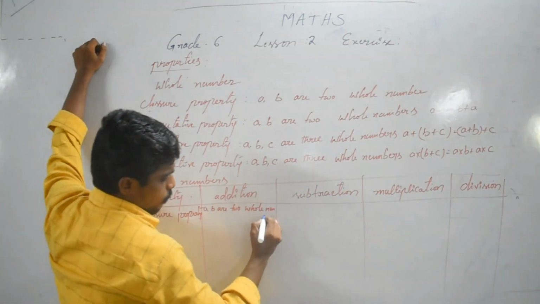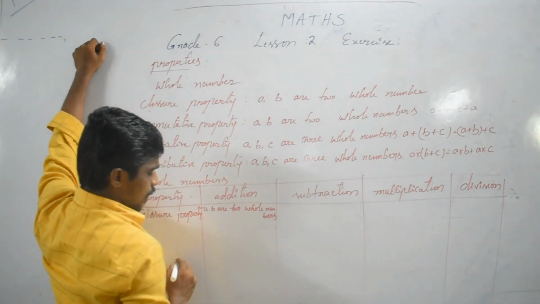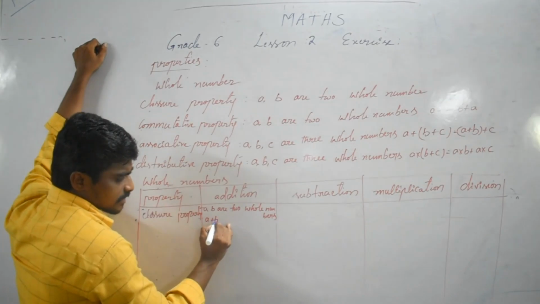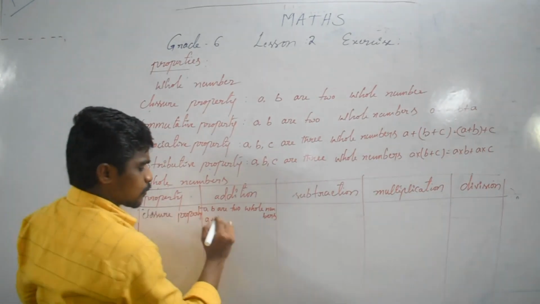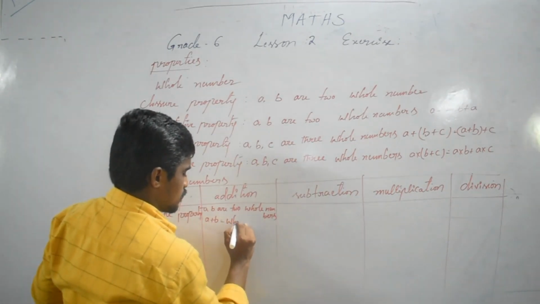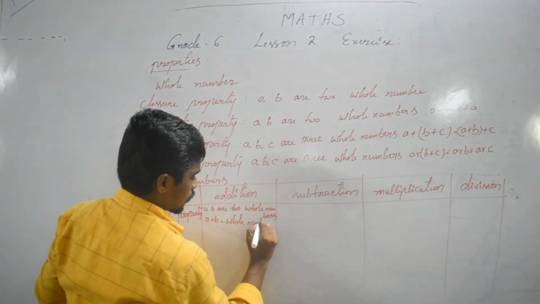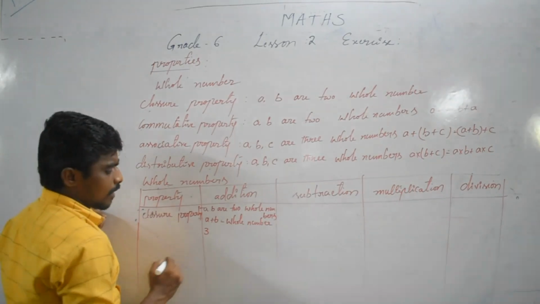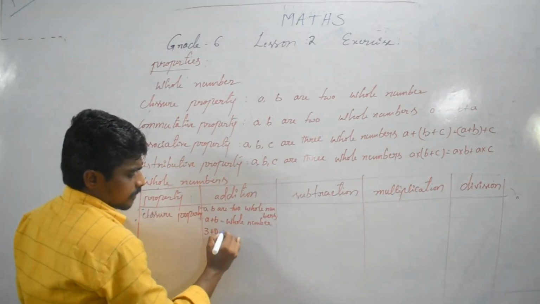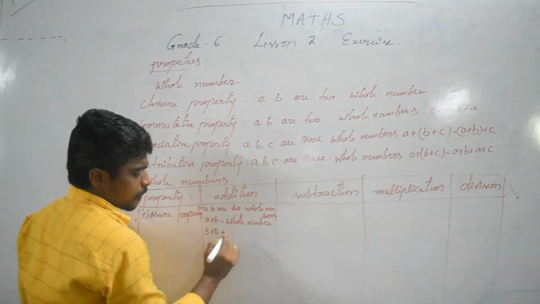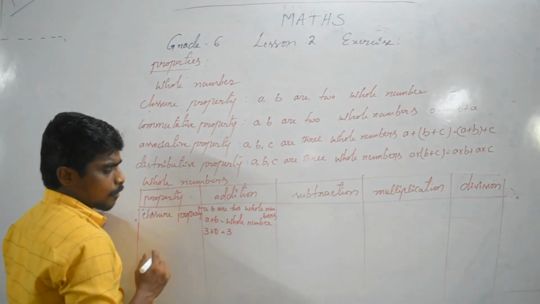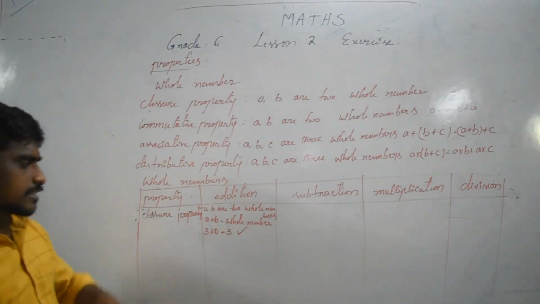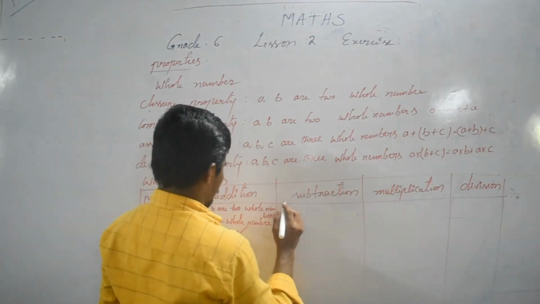A plus B is equal to a whole number. So 3 is a whole number, 0 is a whole number, 3 plus 0 is 3, a whole number. So the addition rule is satisfied.